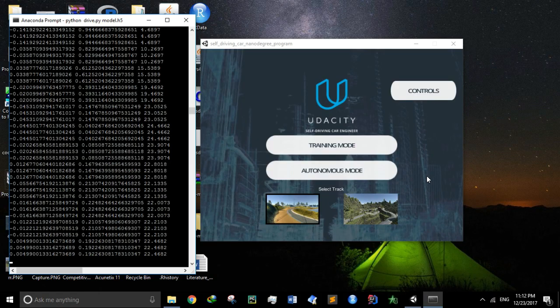Okay, starting track 1. Let's go with the training mode. Training mode means the autonomous mode, so the car will drive itself. We have two tracks to train and test. We have selected the first track, and let's go with the autonomous mode.